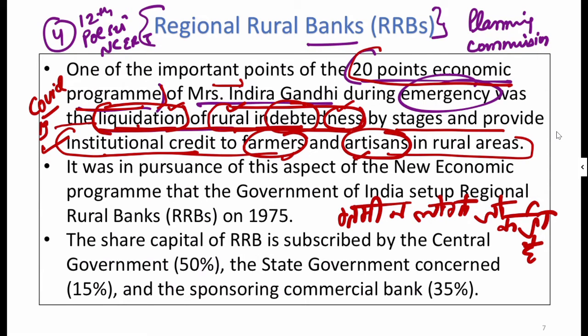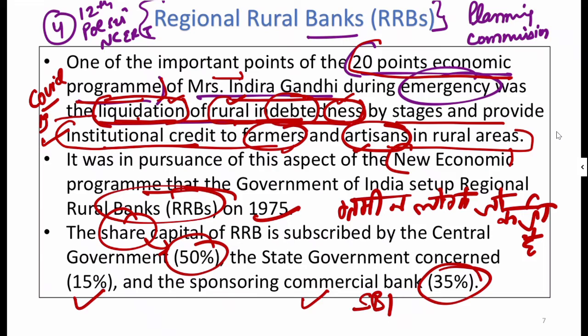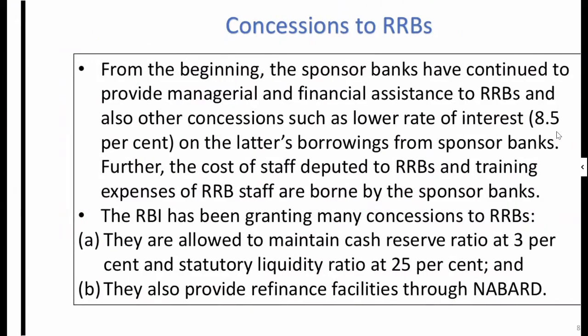It was in pursuance of this aspect of the new economic program that the RRBs were set up. The share capital of RRB is subscribed by the central government. So the share of the central government is 50%, state government is 15%, and the sponsoring commercial bank, for example if SBI is sponsoring, would have 35%. So this is all about the history.